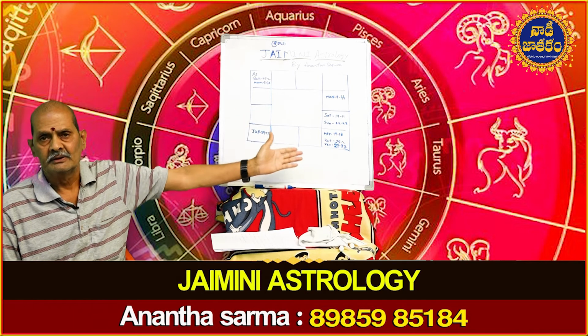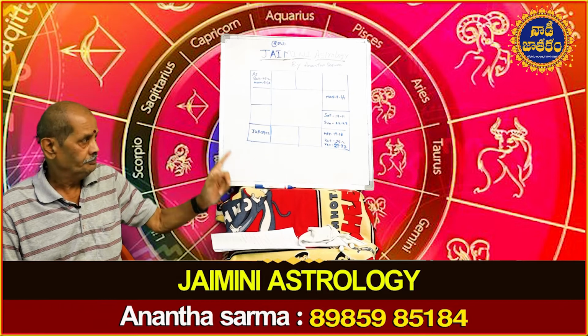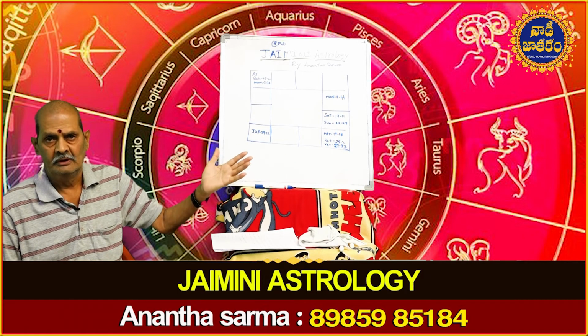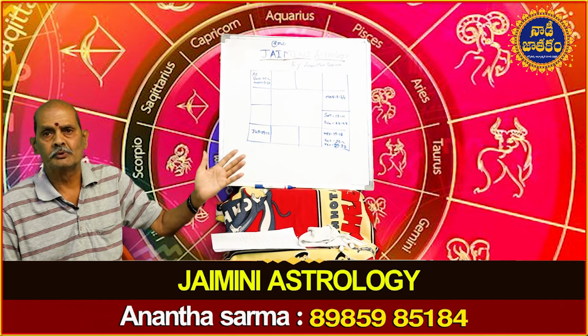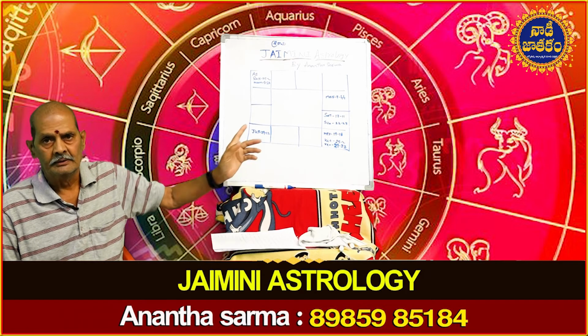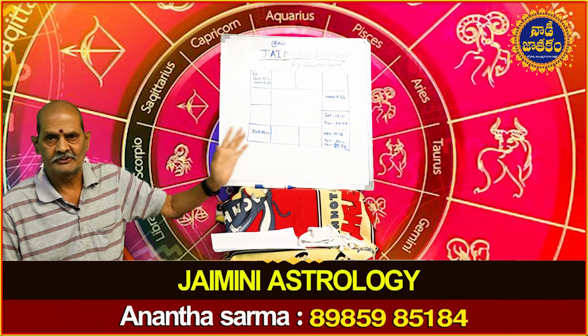So there Venus becomes another Karaka, not Atma Karaka. So these Karakas in Jaimini, they change from horoscope to horoscope according to their longitudes. That is why they are called Chara Karakas or flexible Karakas.